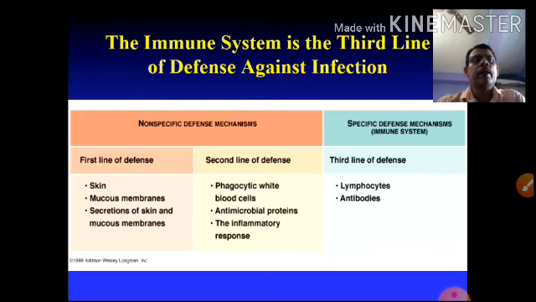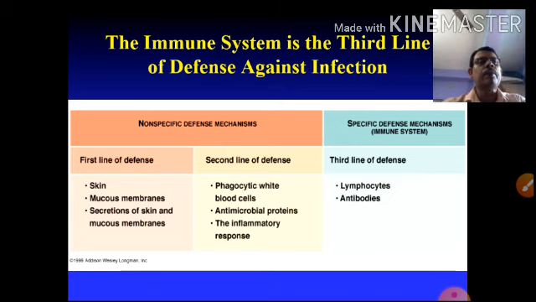The second line is the phagocytic white blood cells. Everybody already knows the WBC, the defense mechanism that fights against pathogenic microorganisms, and this fighting is called the phagocytic effect. Another is antimicrobial proteins, which also defend our body. And there is the inflammatory response. Sometimes inflammation occurs, which reduces infectivity and helps the immune response capability develop.